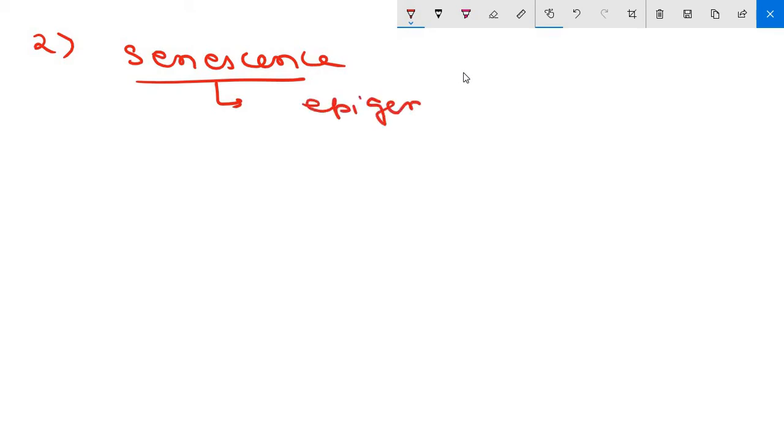Now the second is your P53 induced senescence. So senescence is a state of permanent cell cycle arrest characterized by specific changes in morphology and gene expression that differentiate it from reversible cell cycle arrest. Senescence is the product of epigenetic changes that results in the formation of heterochromatin at key loci, including genes that are required for progression of cells from G1 to S phase. Clear? So this is about senescence.